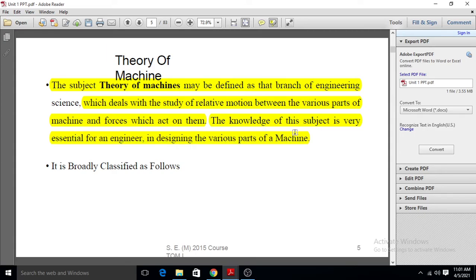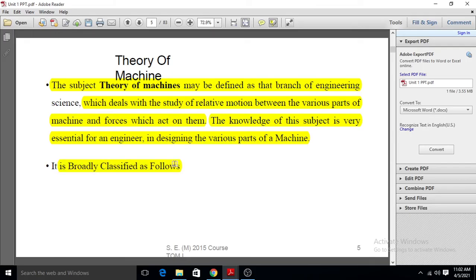To design the various parts of the machine, the knowledge of theory of machine is very important, because we have to study the relative motion between the parts and the different types of forces acting on them. In a machine there are various different parts, which depend on the size of the machine or the use of the machine.